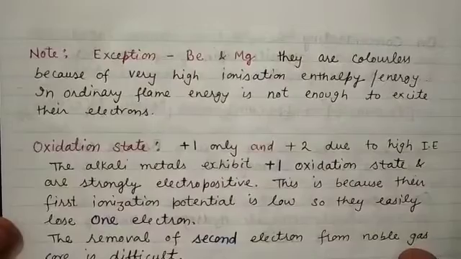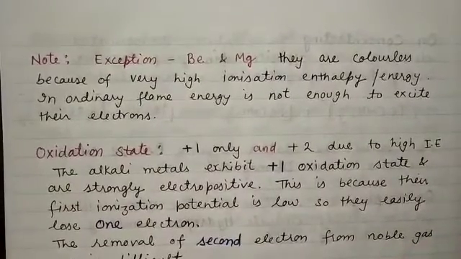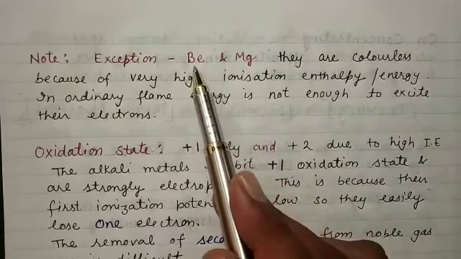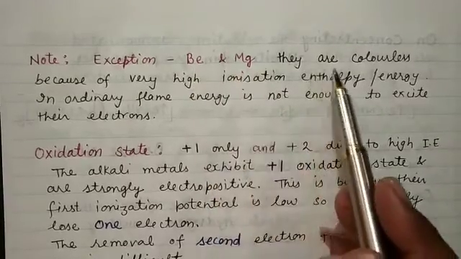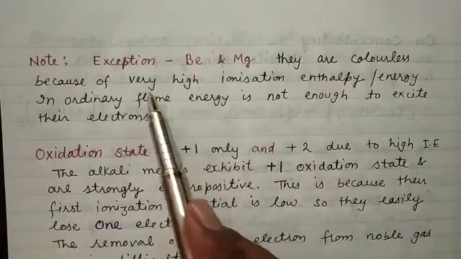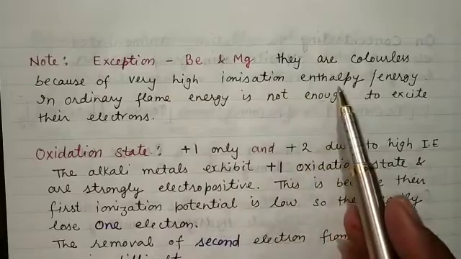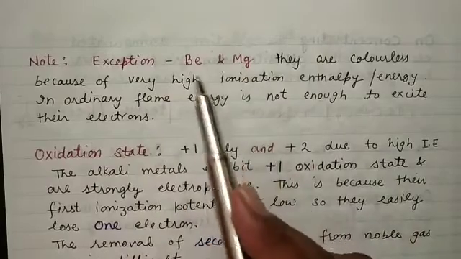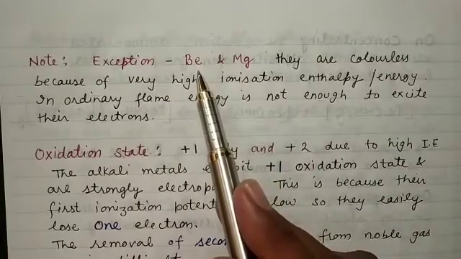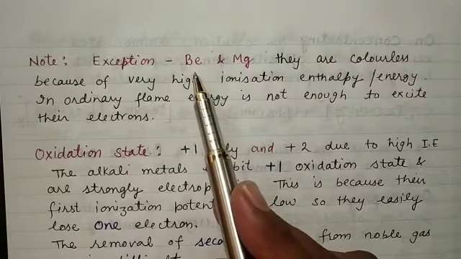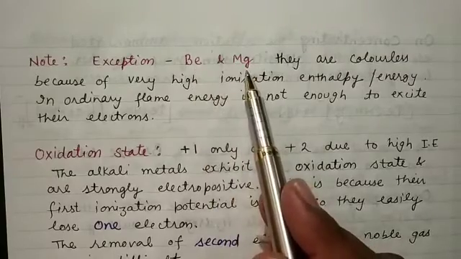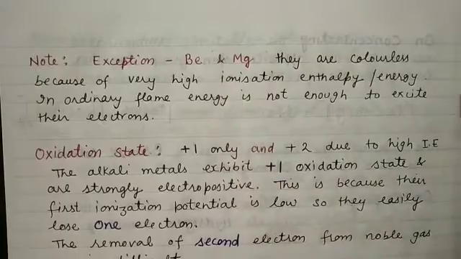Now if we compare the flame test or flame coloration of alkali and alkaline earth metals. In alkaline earth metals, the first two elements, beryllium and magnesium, are colorless because they have very high ionization enthalpy. In an ordinary flame, the energy is not enough to excite their electrons, so they will remain colorless in the flame test, which takes place in the Bunsen burner, an ordinary flame. So beryllium and magnesium will not show any flame color.